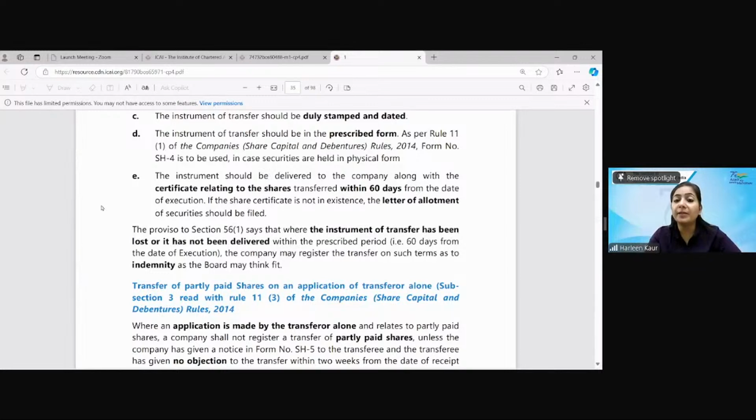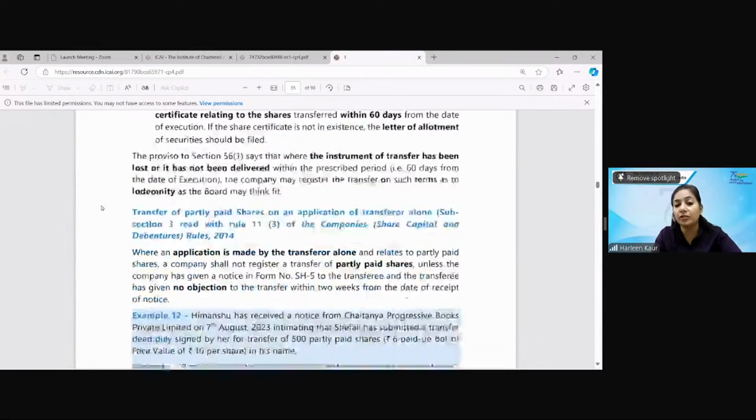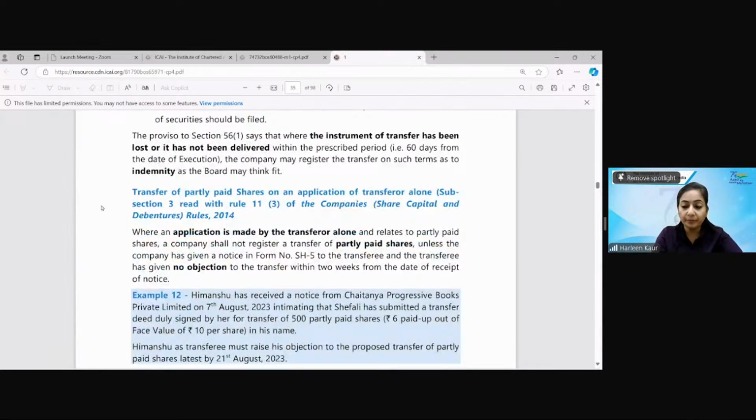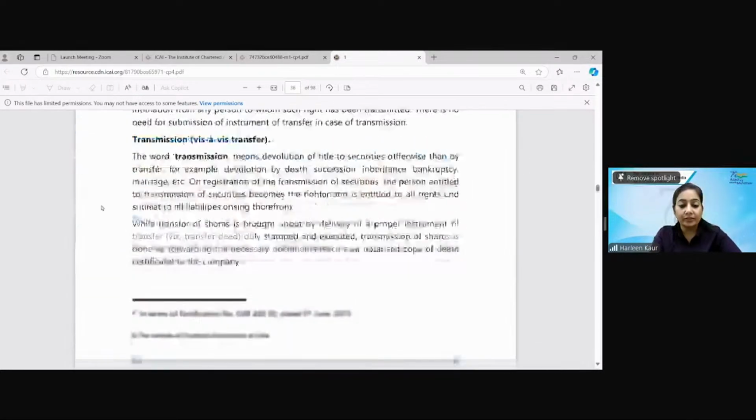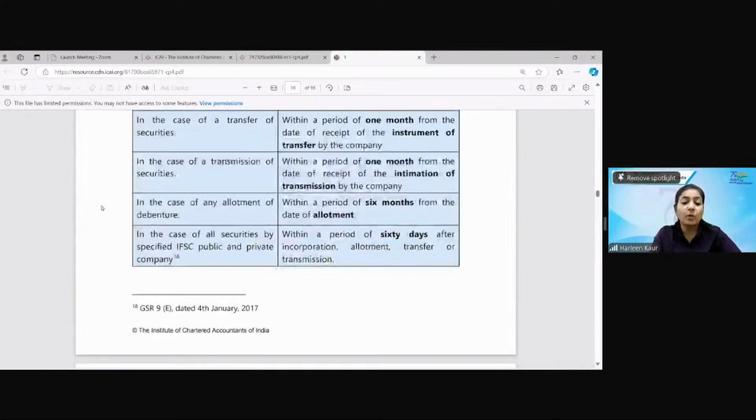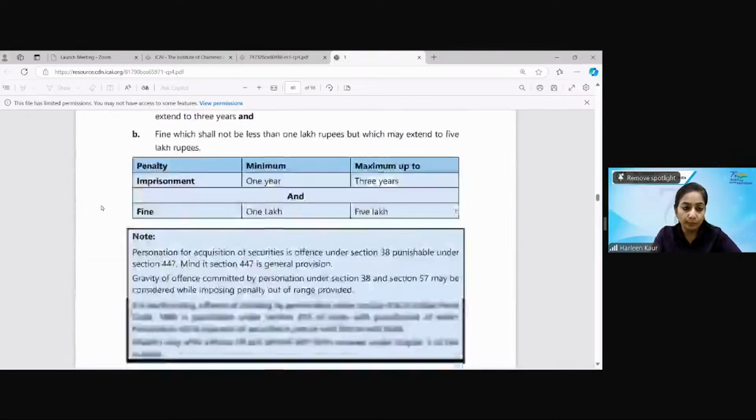And you went to the company and said, please, why haven't you entered the name of my transferee, that is Mr. B? So the company will say that you have not given me any document on the basis of which I will make this transfer. So you will have to sign the indemnity. The company will register the transfer on the basis of the indemnity bond signed, as the board thinks fit. Then only will this transfer take place. Is that clear, children?